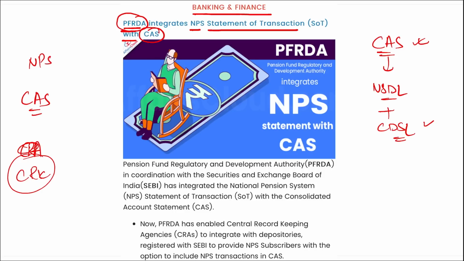This will enable the subscribers to track their performance and make informed choices based on this consolidated account statements. Correct? So coming back, PFRDA has integrated this NPS statement of transactions with these consolidated account statements. Who is the chairperson of PFRDA? Deepak Mohanty. Headquarters is in New Delhi and it was established in 2003.